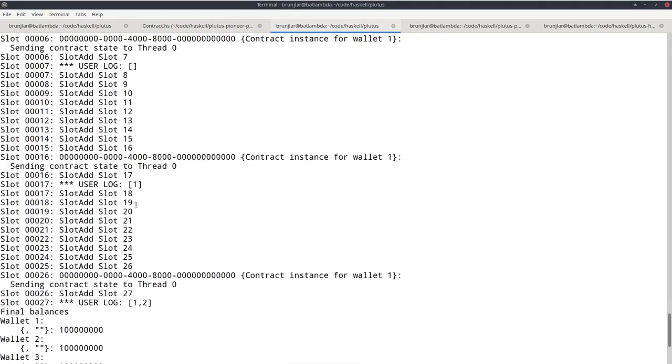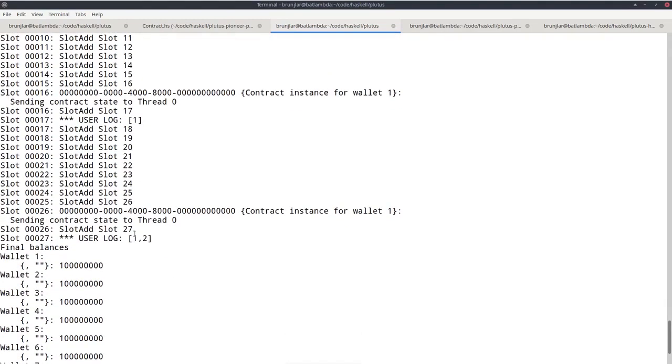Wait another 10 slots. Here in the middle, the second tell happened, the list just containing 2. And now we get the list containing 1 and 2. So what happens is each tell uses mappend of the monoid that we are using as W to mappend the told thing to what's already there.